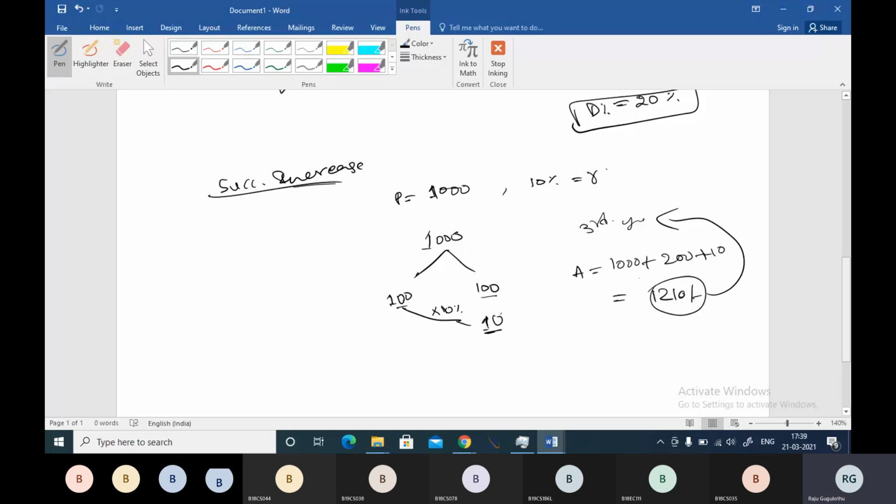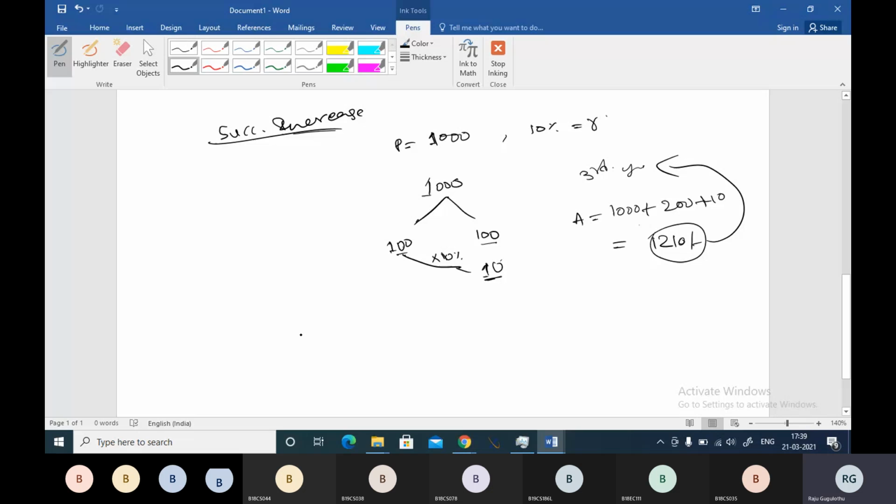So let me write clearly here. 1,000 rupees was in the first year, and in the second year, what is happening? In the second year, 100 rupees interest. First year's interest is added to the second year, right? So your principal is becoming 1,100, and in the third year, your principal will become 1,210, because for this 1,100 you are going to calculate 10 percent again, right?